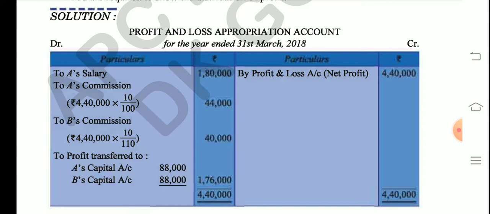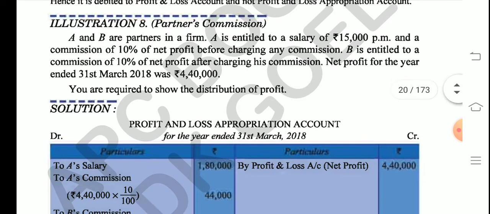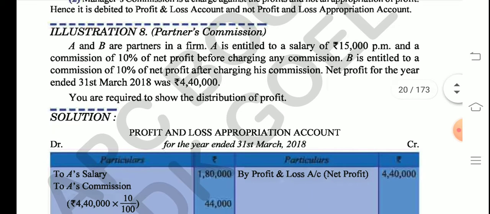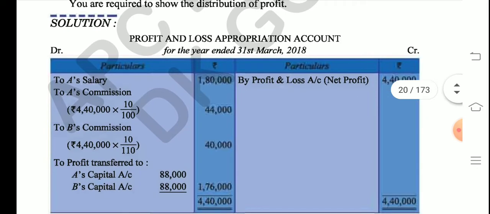Now students, before giving commission to B, we have to note that it was after charging. You can see this line here, after charging. So what is the formula for after charging? It should be 10 upon 110. So this would be 4,40,000 into 10 upon 110. You can see the difference between before charging and after charging. So it will be 40,000. For A, commission was 44,000, and for B, commission is 40,000. So now we are going to balance both sides, and it balances to 1,76,000.